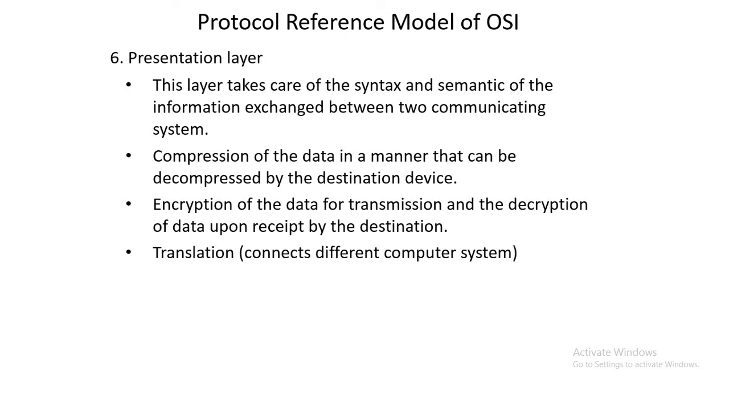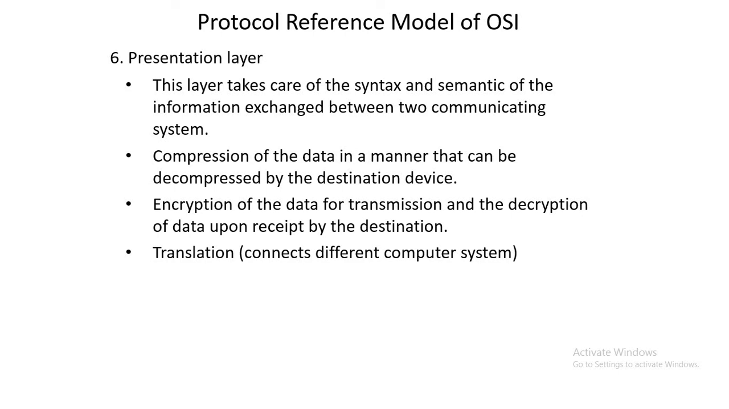So I will send both these things separately. In one message I will send the data, and in another message I will send the encryption key. That is for security reasons. This type of encryption and decryption is the responsibility of the transport layer.